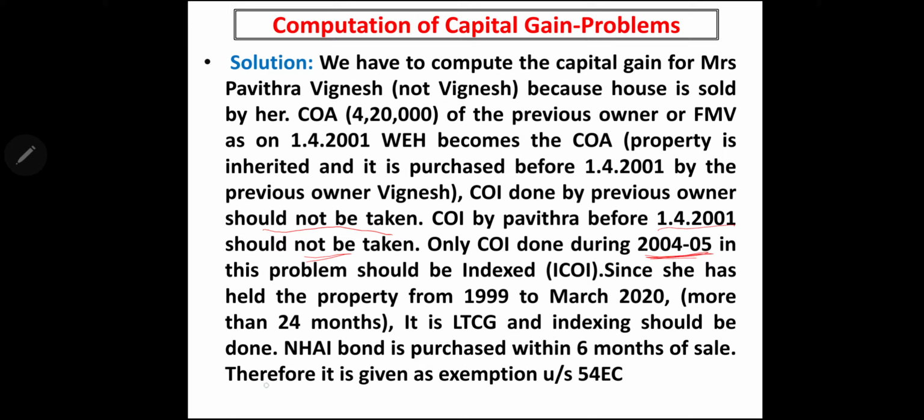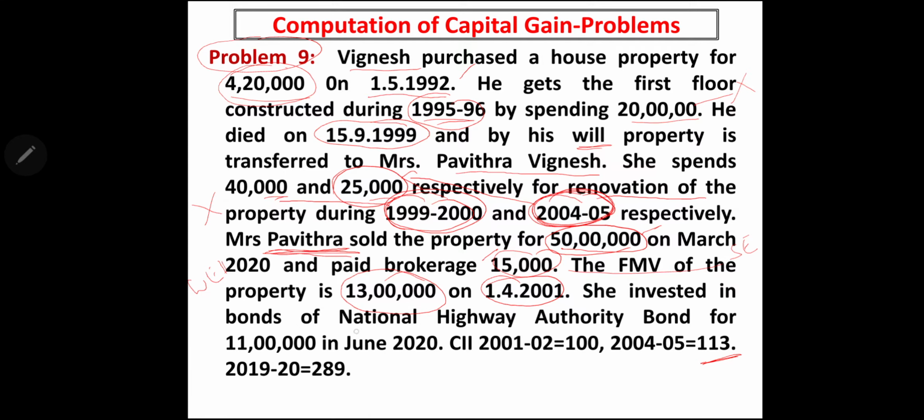Since she has held the property from 1999 to March 2020, this becomes long-term capital gain. And she has invested in the bond of National Highway Authority of India for 11 lakh in June 2020. So the house was sold in March 2020, and she has invested in the bond in June 2020.